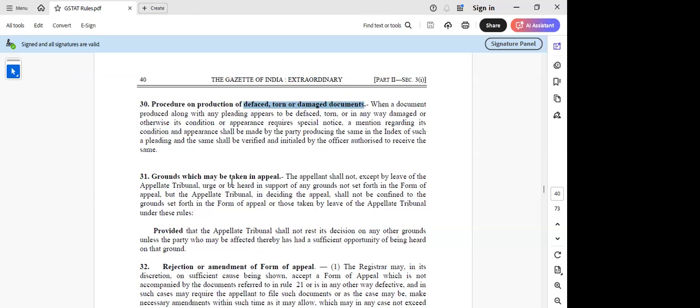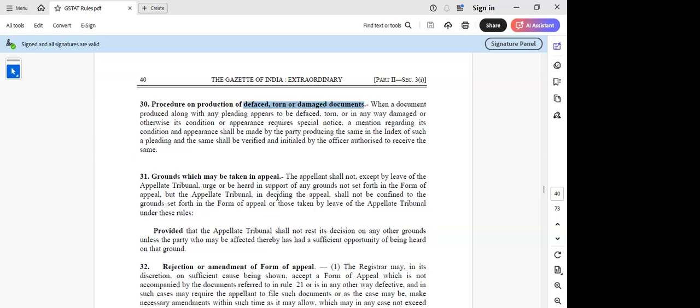Then we have Rule 31, which is on additional grounds in the appeal. Whichever grounds were not set forth in our first appeal, it is again the discretionary power of the appellate tribunal to give permission for additional grounds with sufficient cause. But if we read Rule 31, they are saying that the appellant shall not, except by leave of the appellate tribunal, urge or be heard in support of any grounds not set forth in the form of appeal.